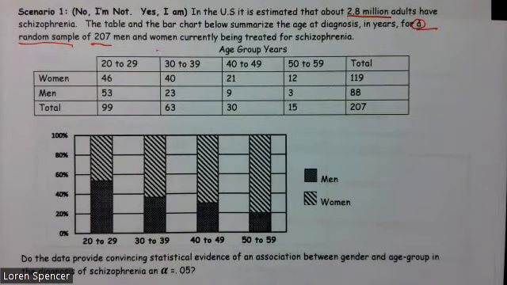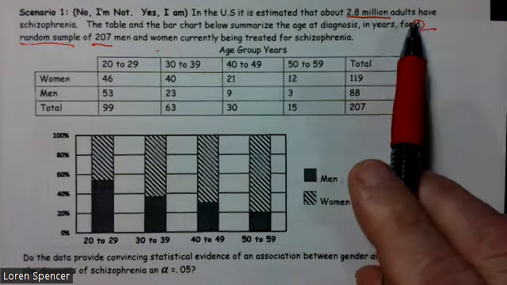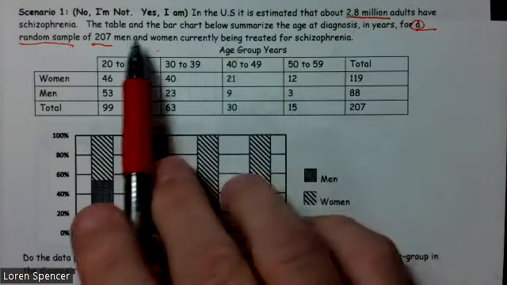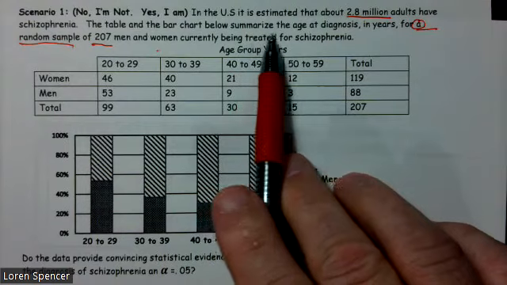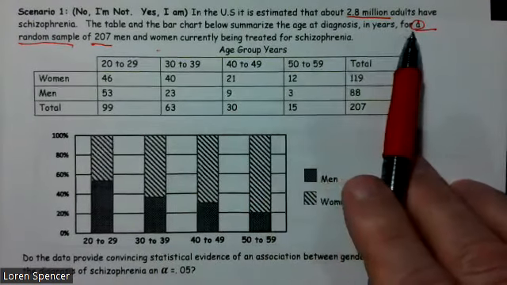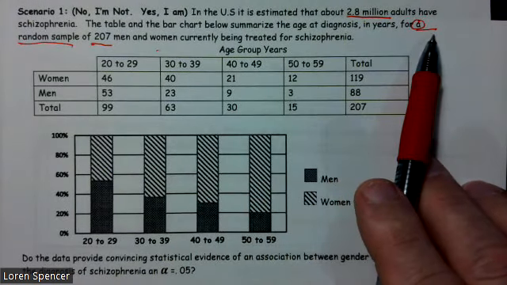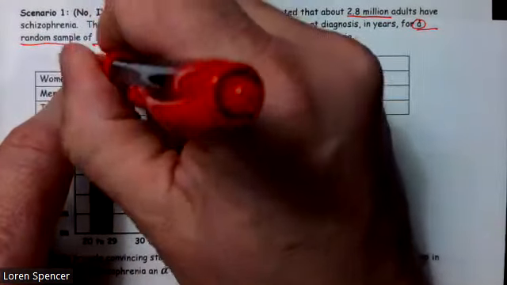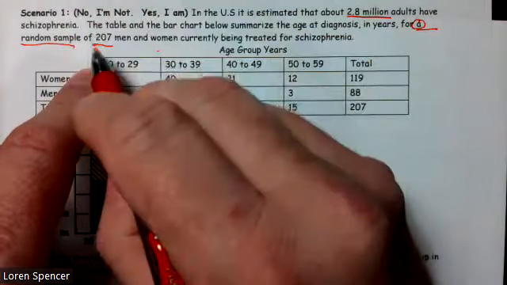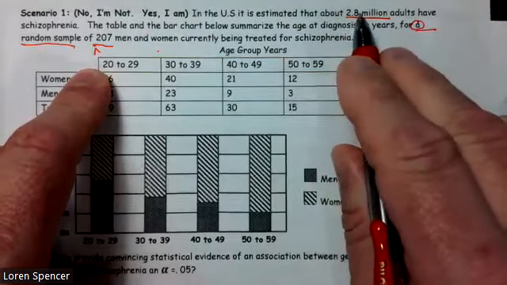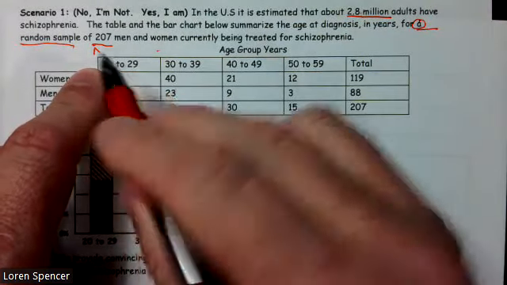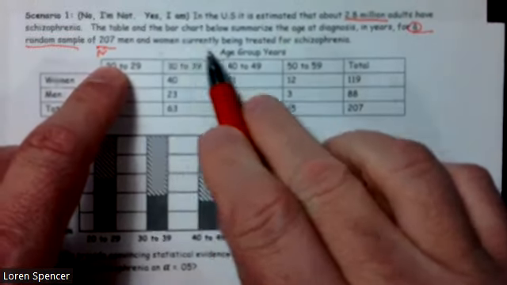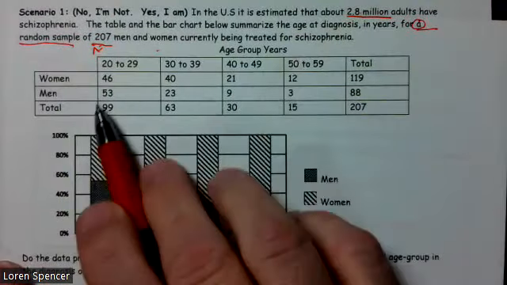Schizophrenia. In the US, it's estimated that about 2.8 million adults have schizophrenia, so that looks like our population size. The table and the bar chart below summarize the age of diagnosis in years for a random sample. So we have a single random sample of 207 men and women currently being treated for schizophrenia. So our population is 2.8 million, our sample size is 207, that's n.